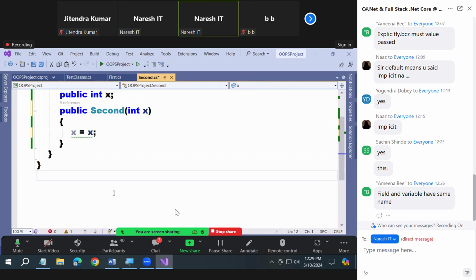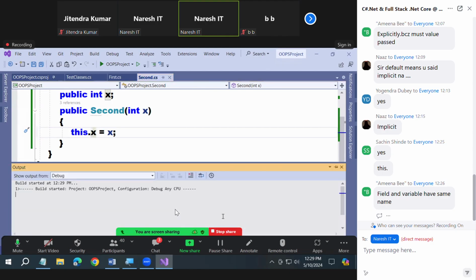You learned in C language here. I think you forgot it already. Didn't you learn in C language? This dot x. You're required to refer to global variables like this. How to refer? This dot x is equals to x. This dot x means global. X means local. Are you getting me or not? How to refer to a global? This dot x refers to global. X means local. Now you see, you'll get the correct answer.